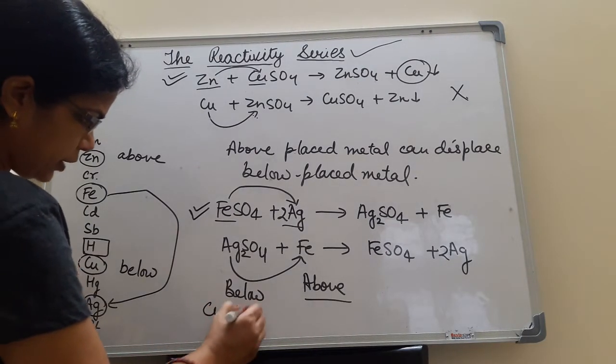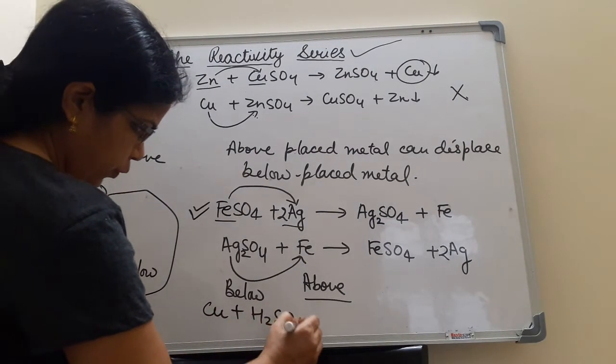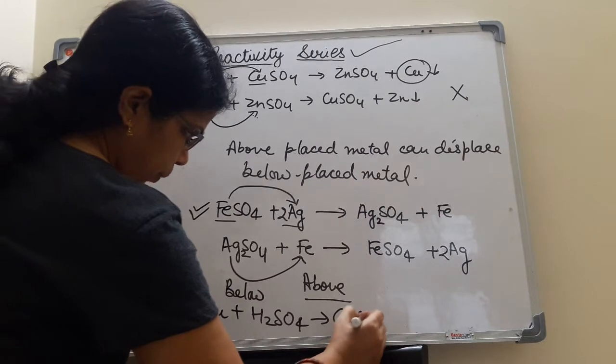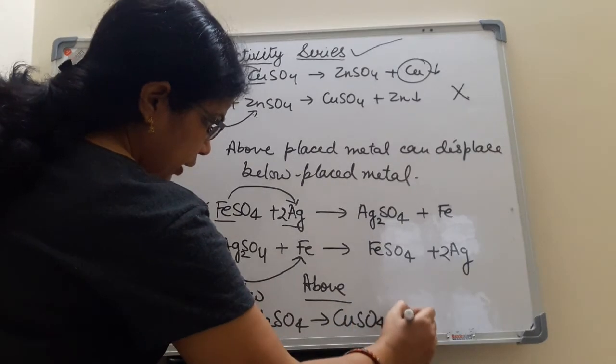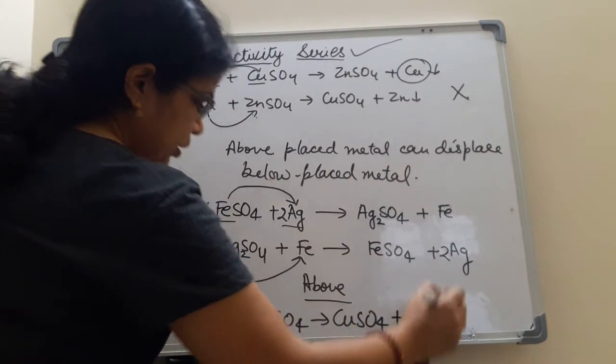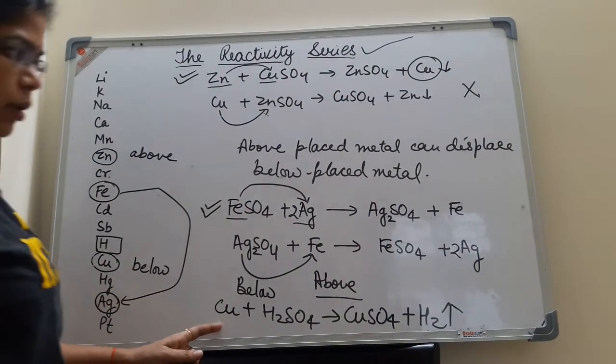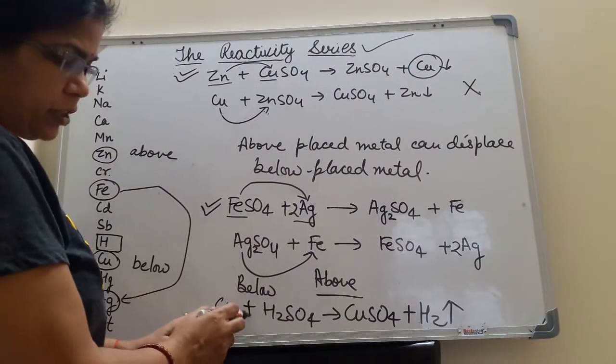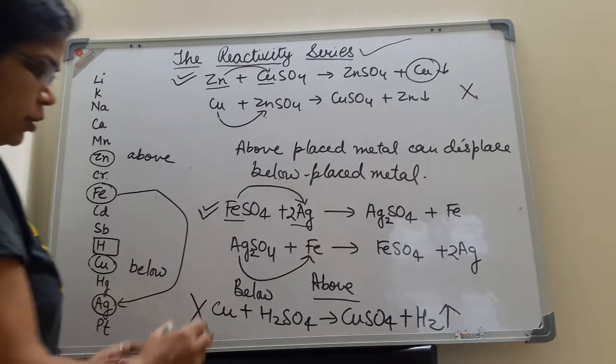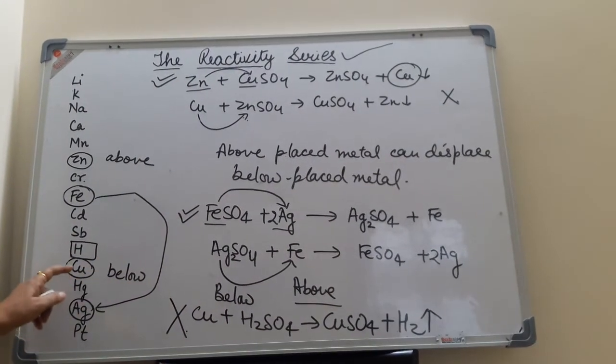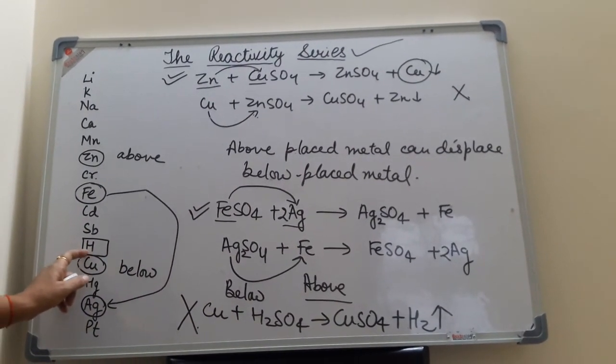Like copper can react with acid, for example H2SO4, and form copper sulfate, but copper does not have a hydrogen gas releasing tendency. So if you are thinking that this reaction is possible, it is not possible. Reason: copper is below hydrogen.